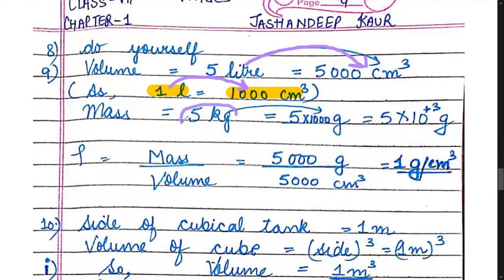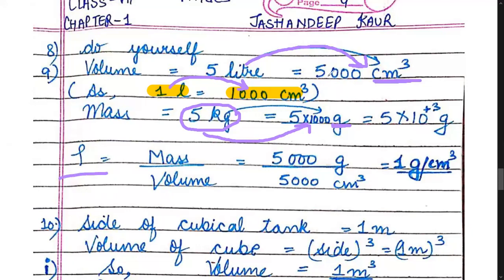Similarly, mass is 5 kg. Now, volume I have converted into centimeter cube. That means mass is to be converted into grams. So children, 5 kilogram means 5000 grams, which can be written as 5 multiplied by 10 raised to power 3. 1000 can be written as 10 raised to power 3.